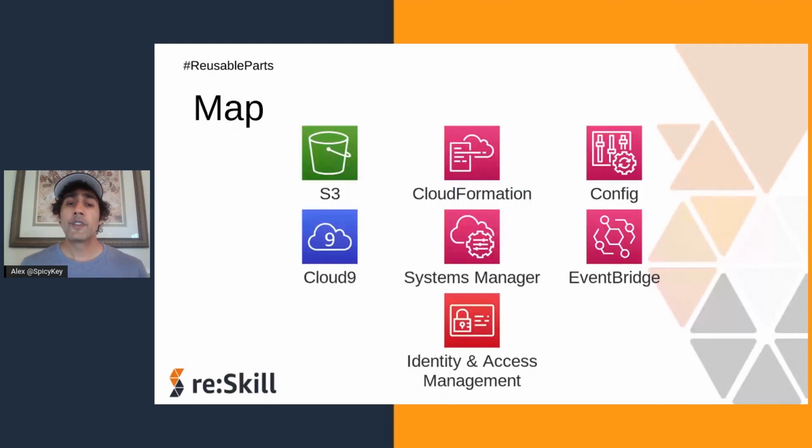So let's go over the ecosystem around CloudFormation, and these are reusable parts. It's up to you to decide how much of this ecosystem around CloudFormation you use. But this is a beginner map of CloudFormation and what's around it. For example, S3 or Cloud9 or Systems Manager.